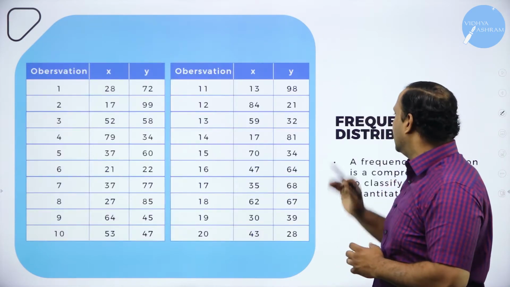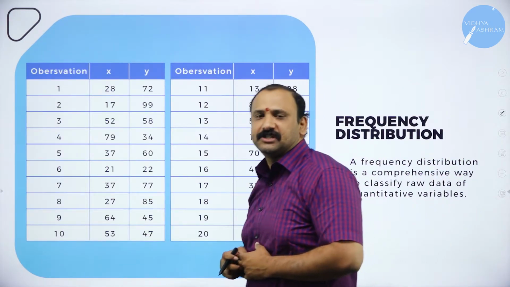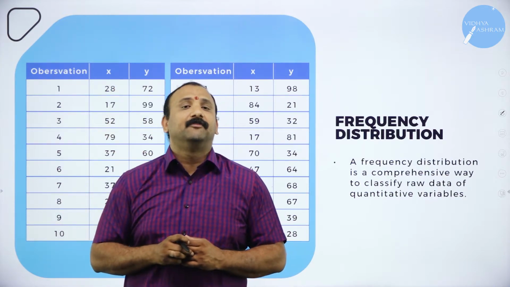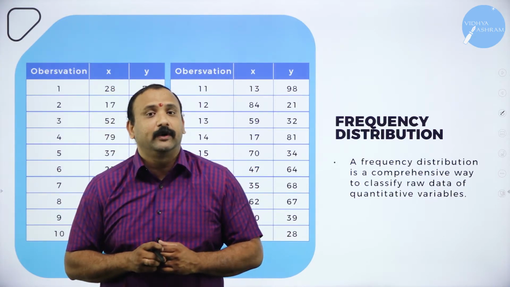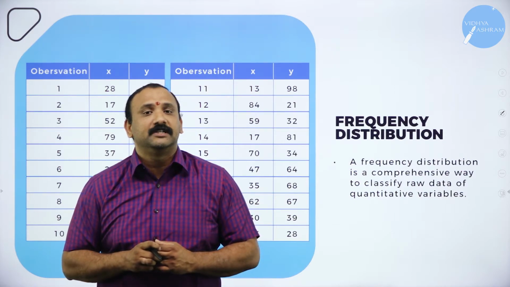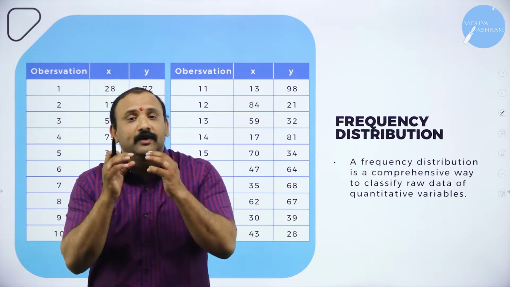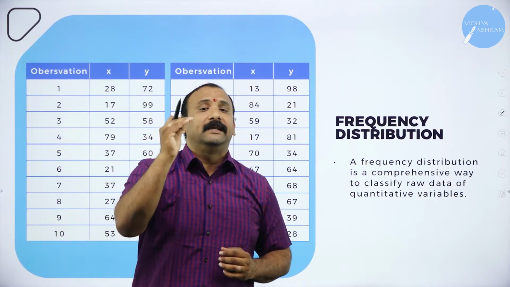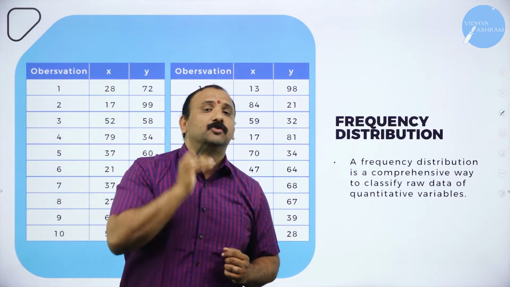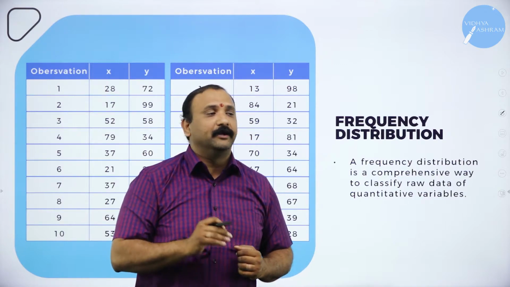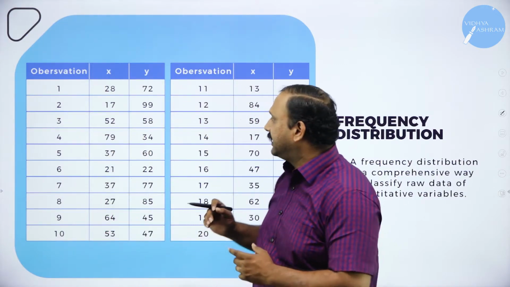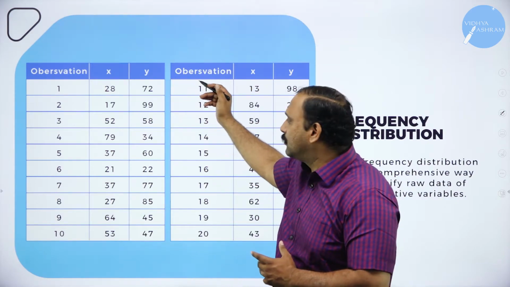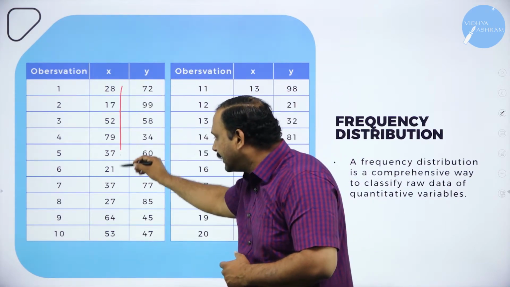Moving forward. Now, we have the frequency distribution. Any data that we are talking about will have a frequency distribution altogether. Why are we talking about the frequency distribution? It's because frequency distribution is the way the data is going to be classified or put across. If you have a closer look at the table, you see that there are two variables given, x and y, written in a particular format.